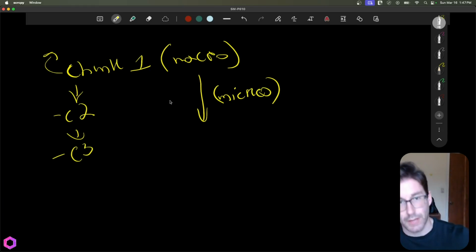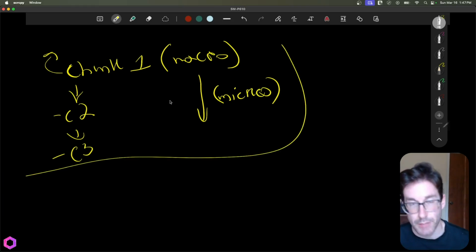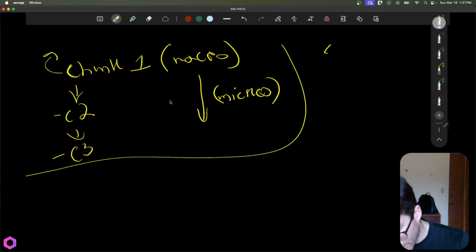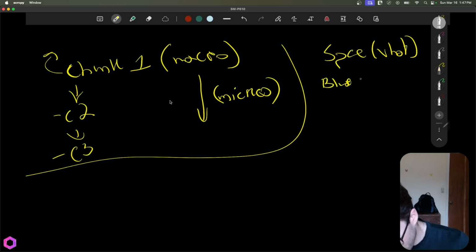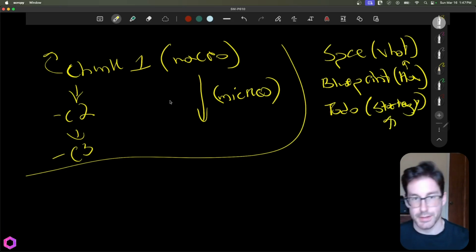So, a quick summary of how all this functions. When you use this process to build applications with AI, you first get a spec. And this is the what. You then have it build a blueprint, and that's what we're talking about here. And this is the how. How do I actually build what you've mentioned above? And lastly, we give it a to-do list. The to-do list is our strategy to implement all of the above, and it's something we can come back to on an iterative basis.